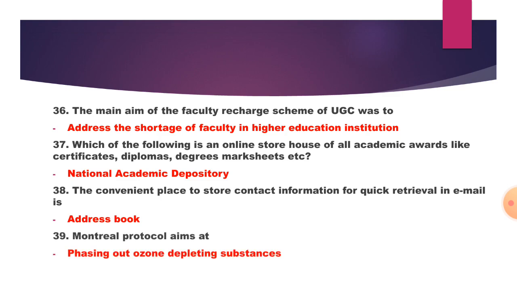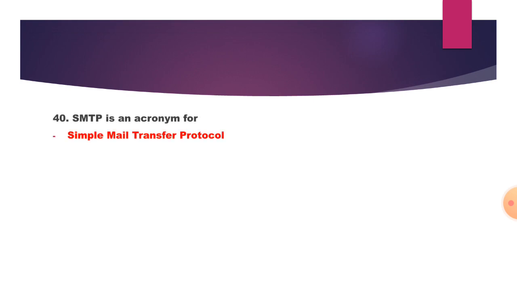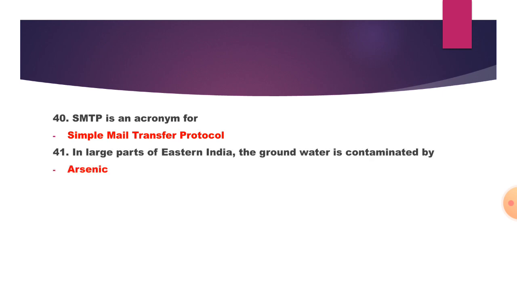39. The Montreal Protocol aims at what? So it is phasing out ozone depleting substances. So this is the main protocol. 40. SMTP is an acronym for what? So this is the short form. We need to find the full form. It is Simple Mail Transfer Protocol. 41. In a large part of eastern India, the groundwater is contaminated by what? It is arsenic.